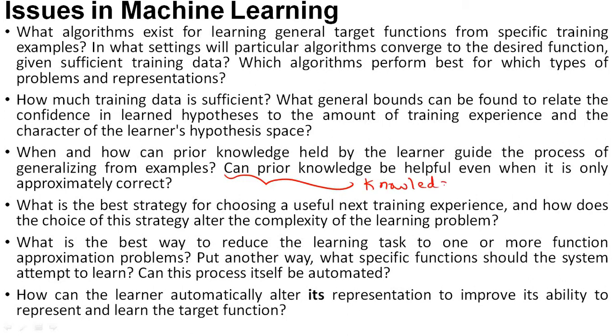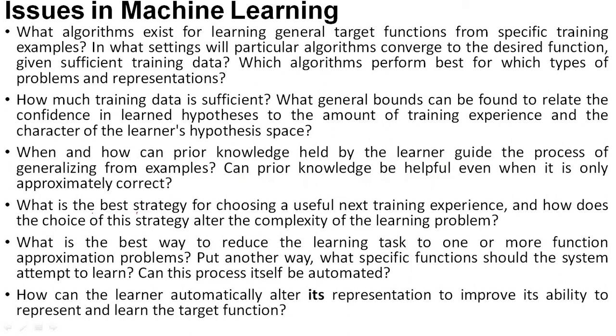Without knowledge you can't guide the learner. For example, in a car driving system, suppose you don't know how to drive the car, then how can you train your system? So for every system you should have some prior knowledge, and you have to train the system with general examples. So this is another issue in machine learning.